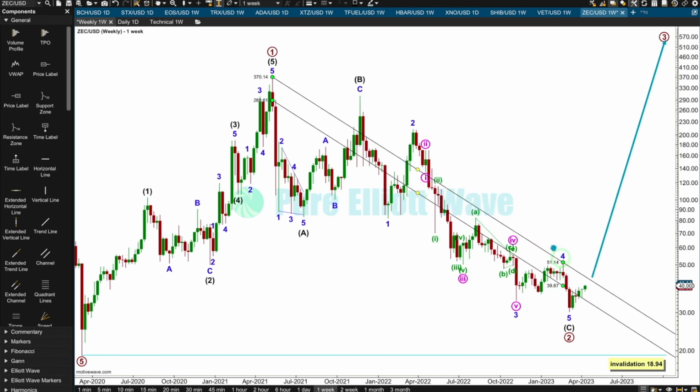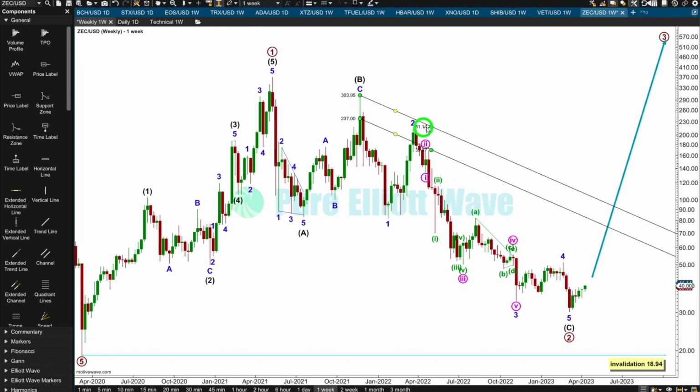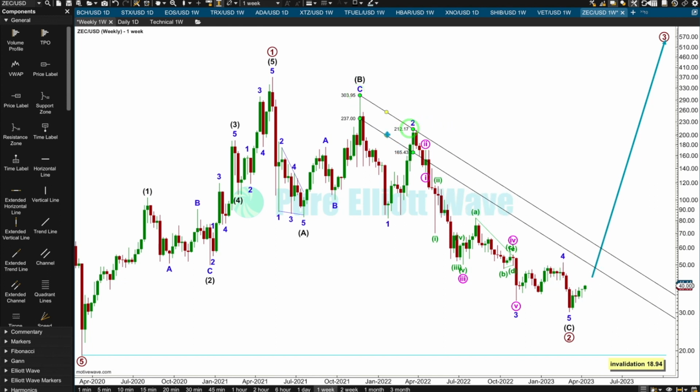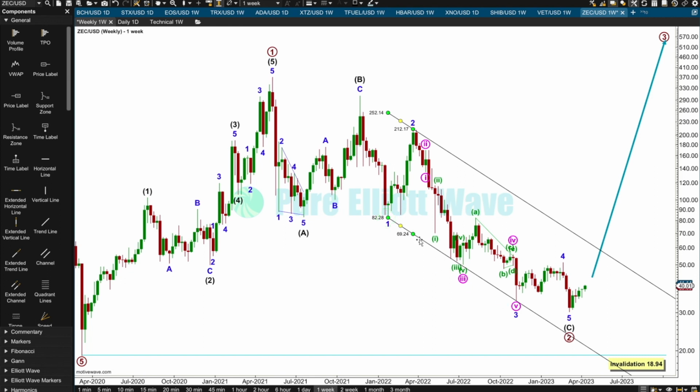You might want to wait for this channel to be breached by upward movement before you have confidence that the bear market is indeed over. And I'll put a channel around C. I think that might be the best thing. Let's try an Elliott channel from 1 to 3 with a copy on 2 here. That looks like it's fairly conservative, but not so conservative as to be useless.